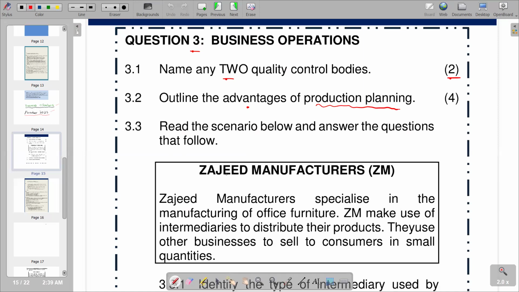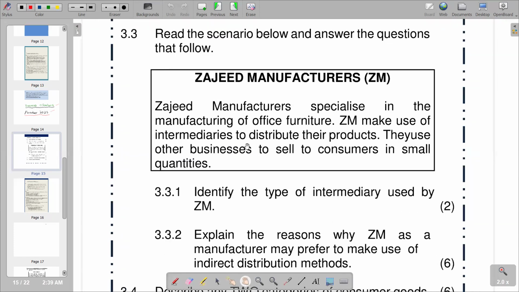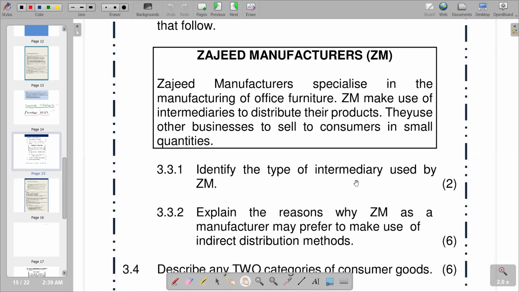So given that scenario, it reads: Sajid Manufacturers, as it is abbreviated, ZM. Sajid Manufacturers specialize in the manufacturing of office furniture, that is, ZM makes use of intermediaries to distribute their products. They use other businesses to sell to consumers in small quantity. So going to our question part now, 3.3.